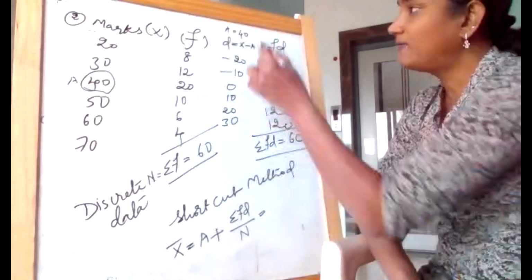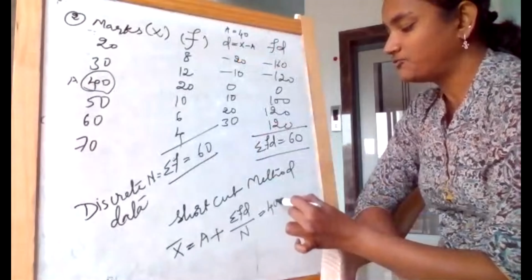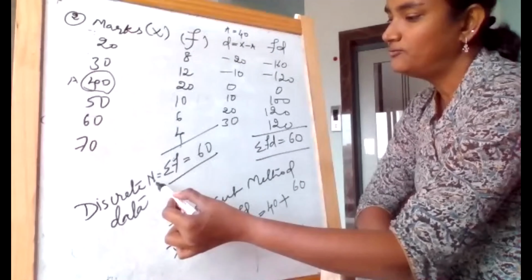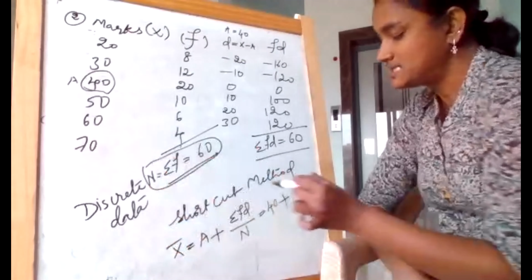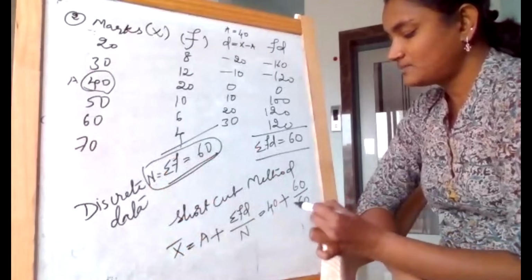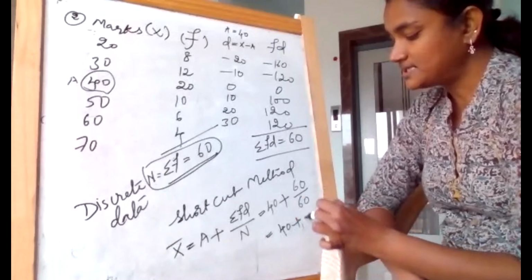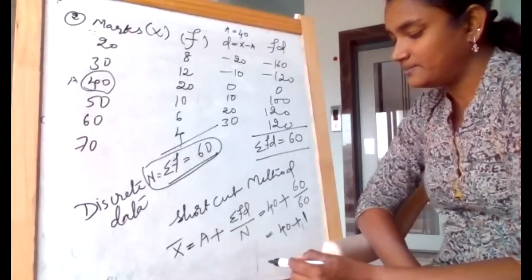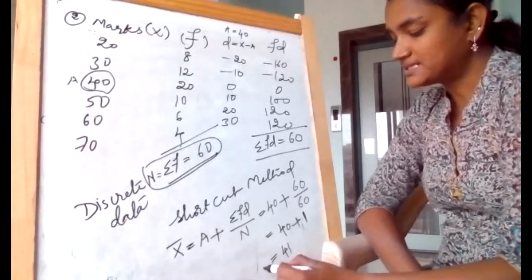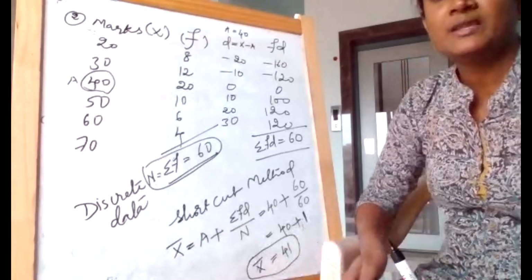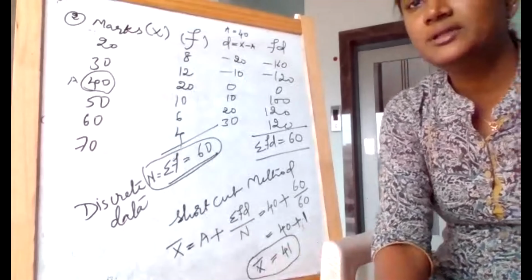So now we have all the values, girls. A is equal to 40 plus summation of fd, which is 60, over n value, which we already calculated, which is 60. So 60 by 60, 60 gone, don't assume it to be 0. 60 1s are 60, so 1 will be remaining. So x bar is 41 for the given discrete data. Am I clear? Any doubt in this?